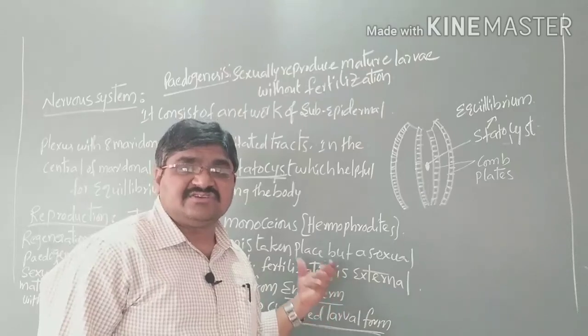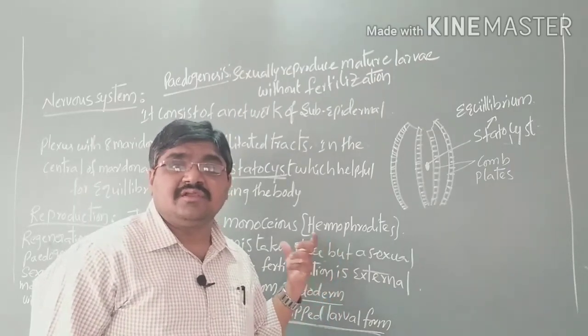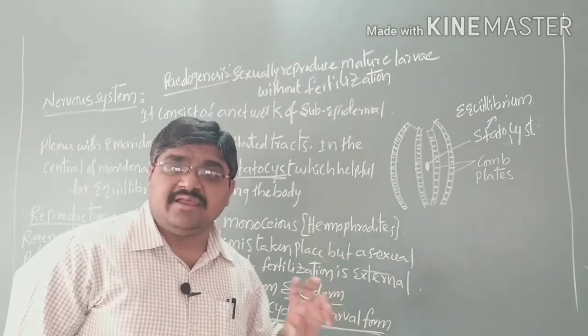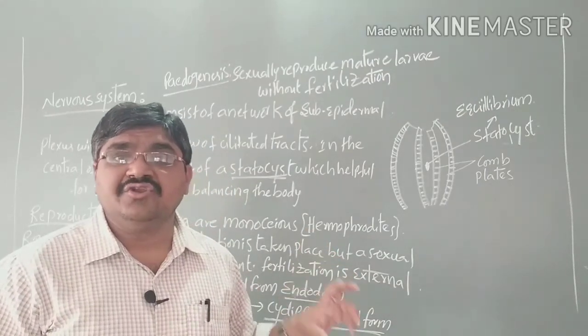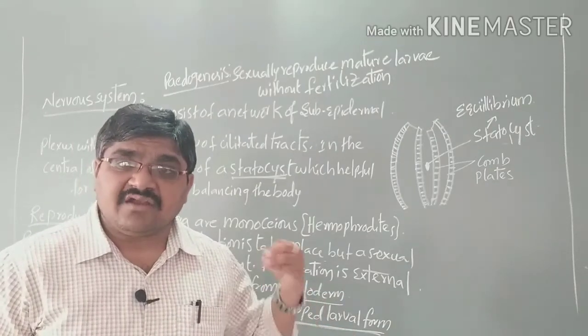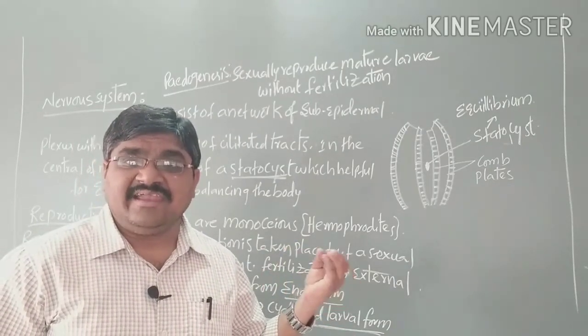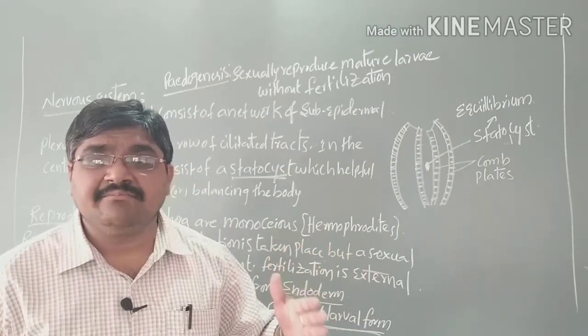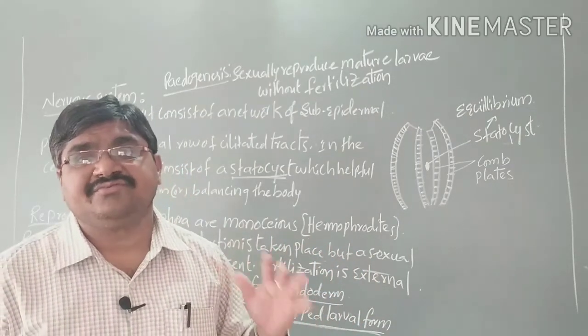And also reproduction, here it shows sexual reproduction takes place, but asexual reproduction is completely absent. These are monoecious or bisexual, and fertilization is external, and development is indirect, where it shows sin-dipped larval forms.